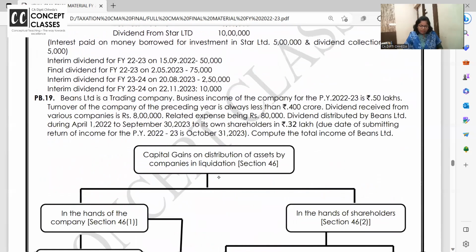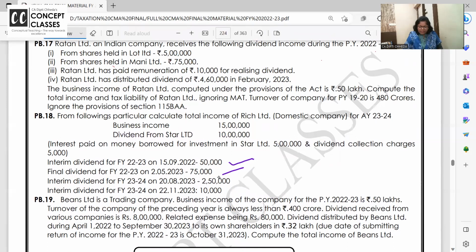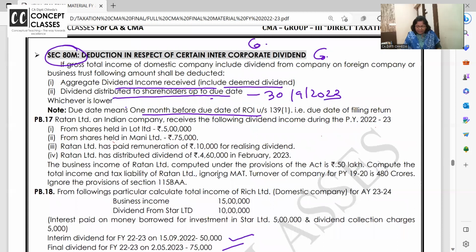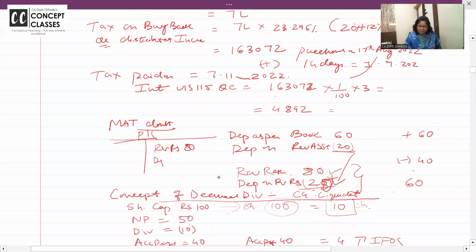For this, we have solved various kinds of problems. Like if they have paid interim dividend in September, it is allowed to be deducted. Final dividend allowed. If in August they again gave next year's interim dividend, deduct it. But if they give interim dividend on 22/11, this will not be deducted. Are you getting it? The cutoff is 30th of September 23, for whatever dividend you have received or paid. Let me share my notes and you will be able to check. Did you get this concept?